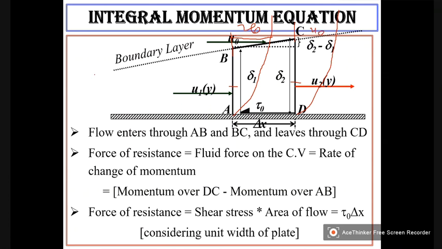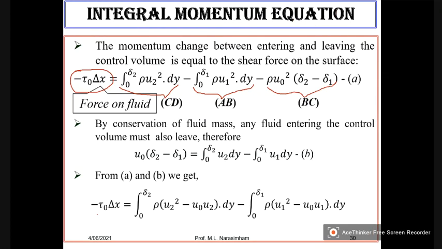So in the region above the boundary layer, the velocity is constant.